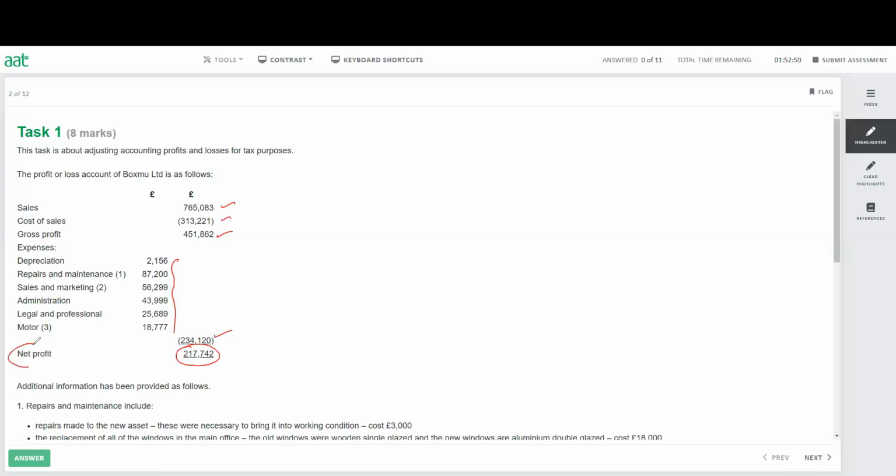Remember that net profit doesn't mean taxable profit. Taxable profit is what I'm going to multiply by the 19% corporation tax. So I'm going to start with the net profit, and I'm going to adjust all the allowable and disallowable expenditure, and I'll end up with the taxable profit. So let's have a look at the other part of the question before we discuss more.